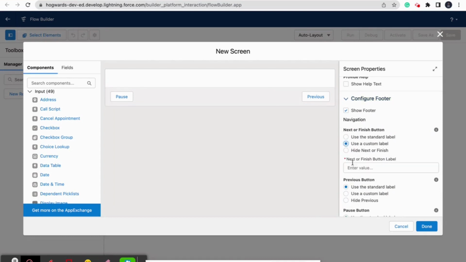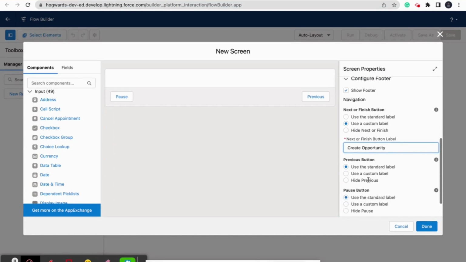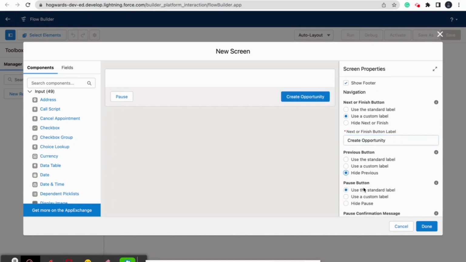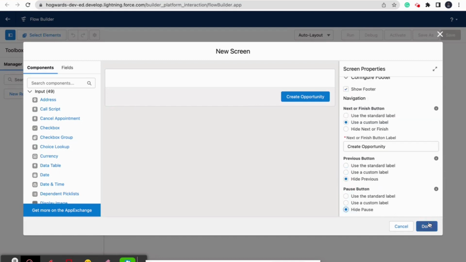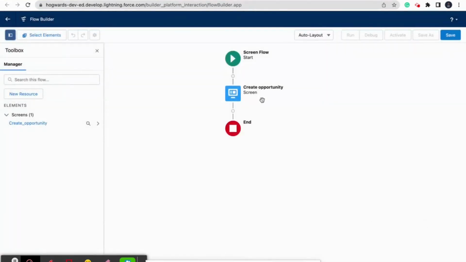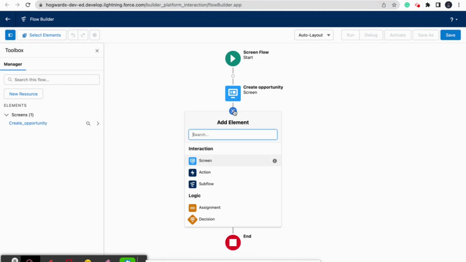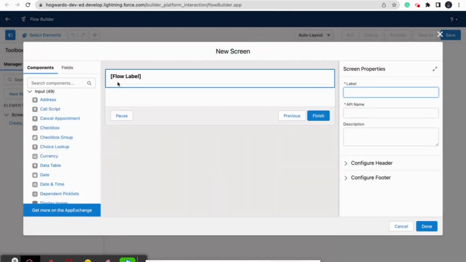So we want a custom label, that is Create Opportunity. We don't want the Previous button, and we don't want the Pause button either. So our first screen is created. For the next screen, once the user clicks on the Create Opportunity button, there will be a different set of fields so that the user can enter values there and create a record. So in the second screen we want user inputs.